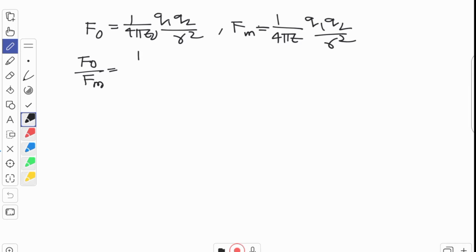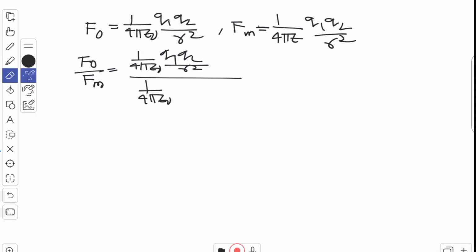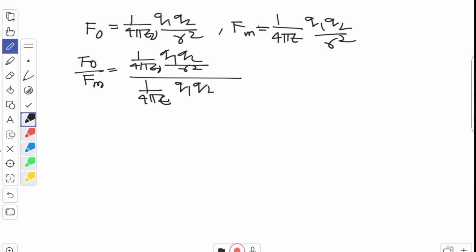Okay, our aim is to get the relative term. Now 1 by 4 pi epsilon naught Q1 Q2 by R square divided by 1 by 4 pi epsilon, not epsilon naught here, epsilon only. This is medium, epsilon Q1 Q2 by R square. As you can see, these two quantities we can cancel out. So what we are getting? We are getting 1 by 4 pi epsilon naught into 4 pi epsilon by 1.